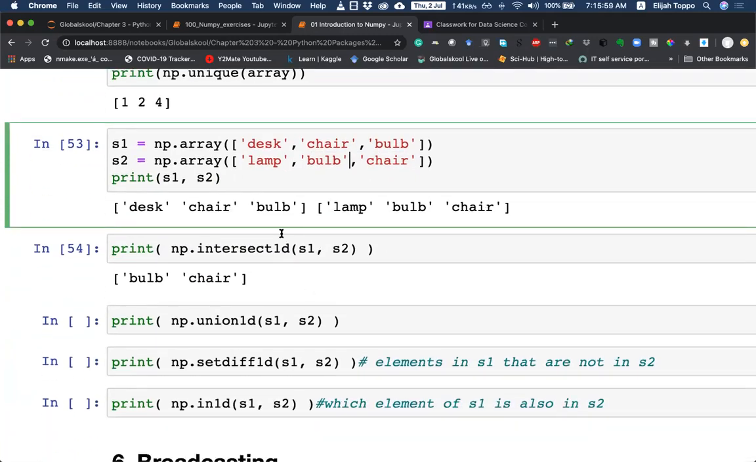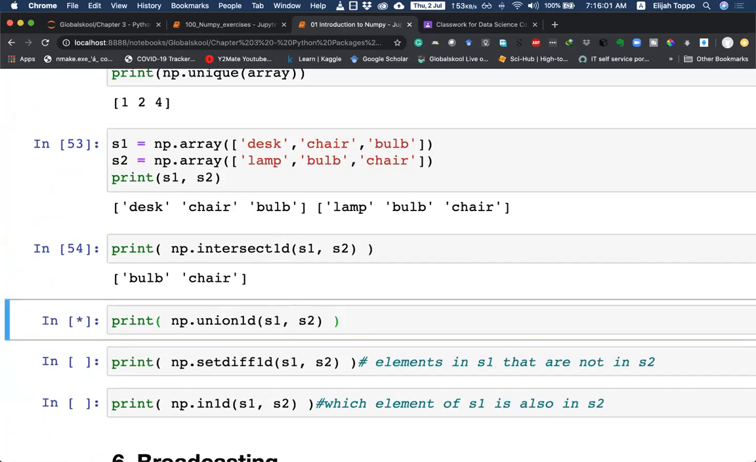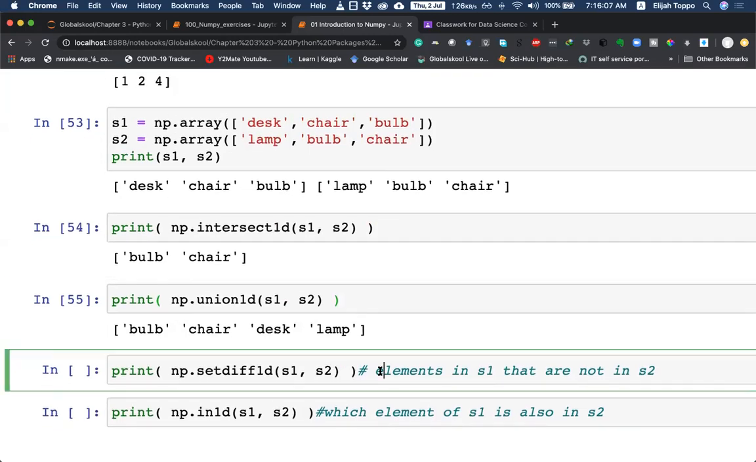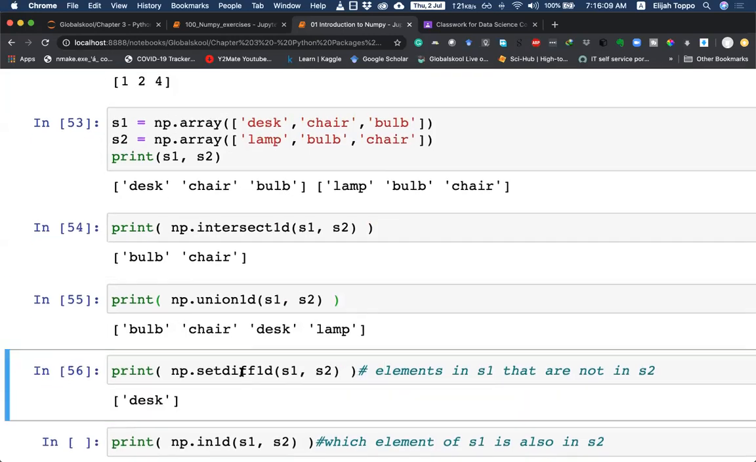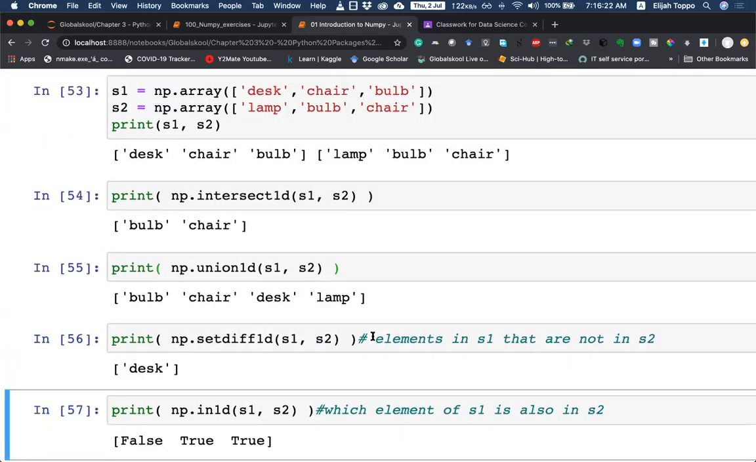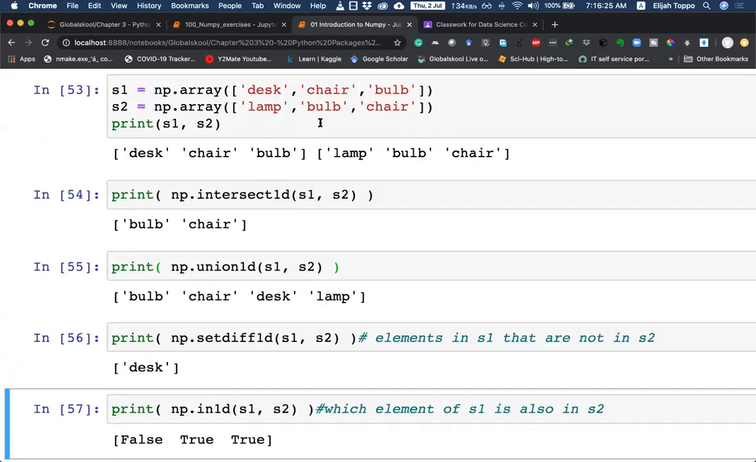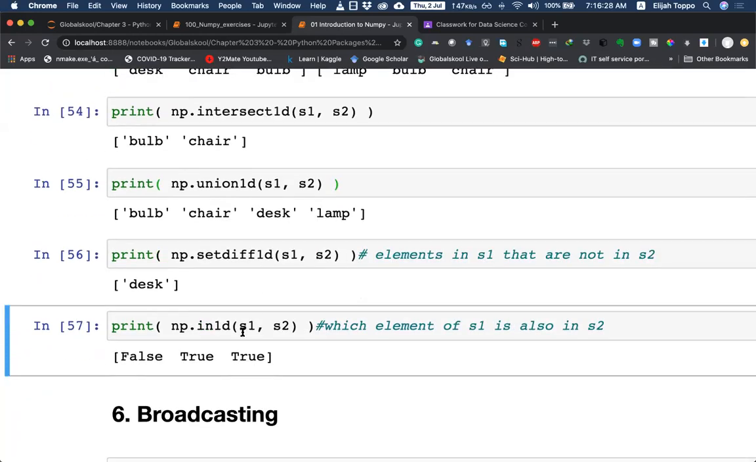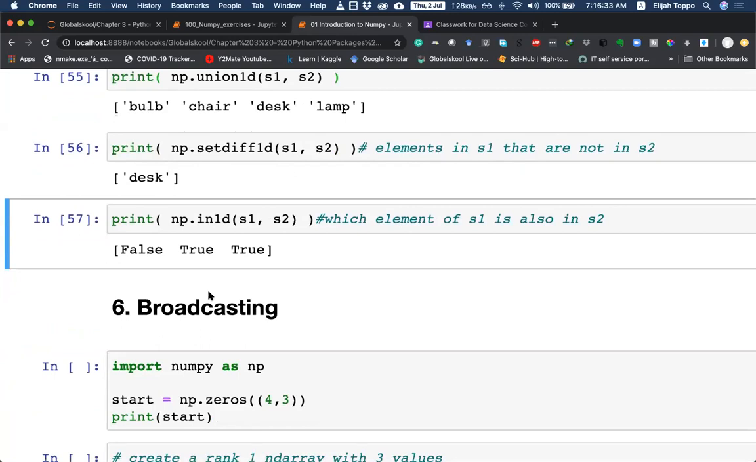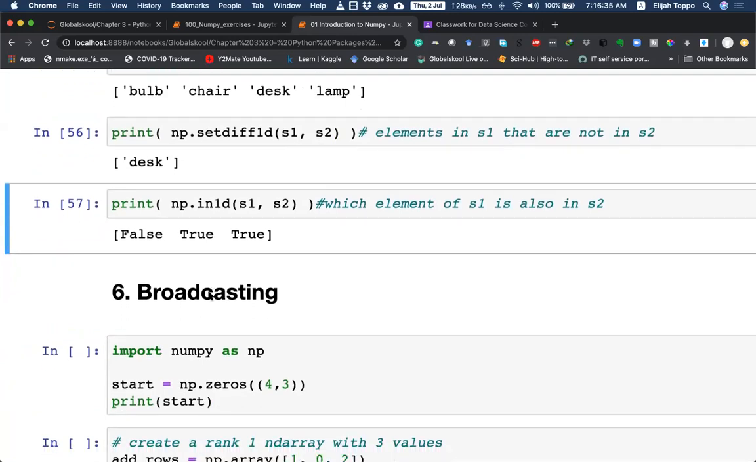Very similar to what we did in sets. We can also find the union. The union will be the 4 elements: bulb, chair, desk, and lamp. This will be the difference between the two, S1 minus S2. From this, if I remove the common terms, we are left with just the desk. And which elements of S1 are also in S2? If we do this, we'll get false, true, true. So desk is not there, whereas chair and bulb are available. So that's our basic idea of getting familiar with a few statistical methods, sorting methods, and set operations within NumPy.